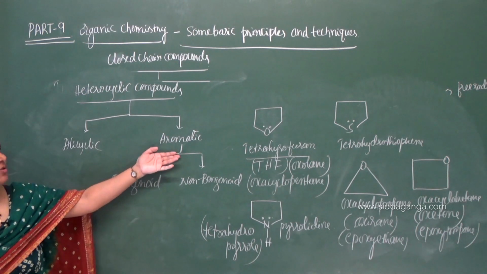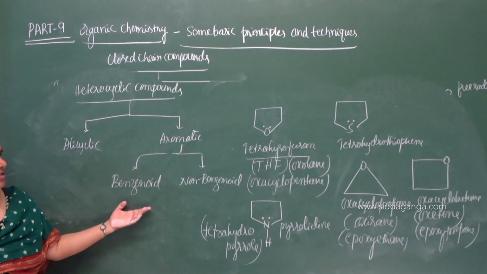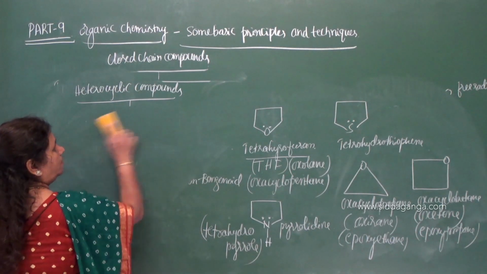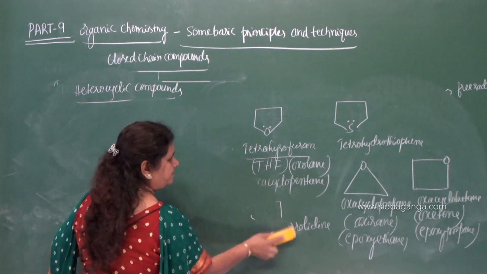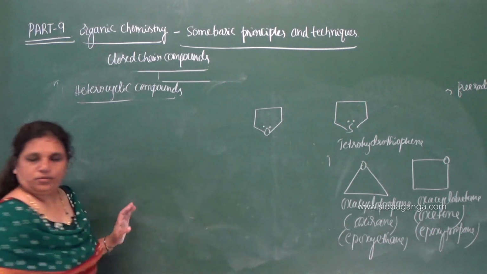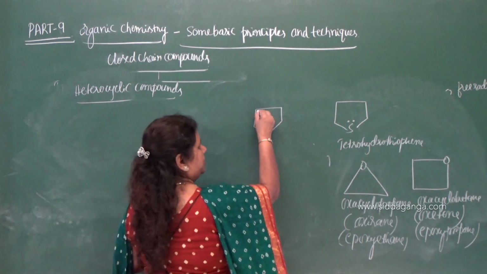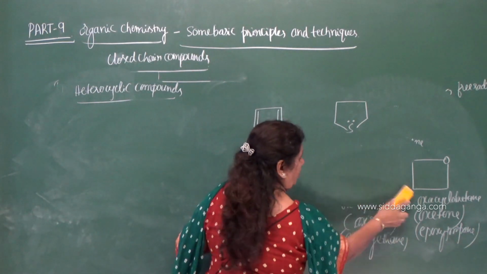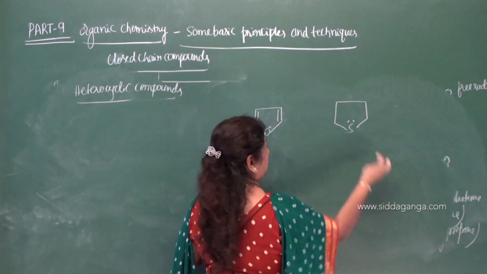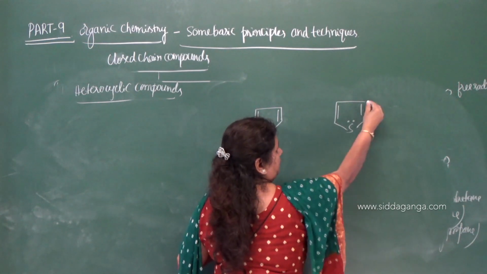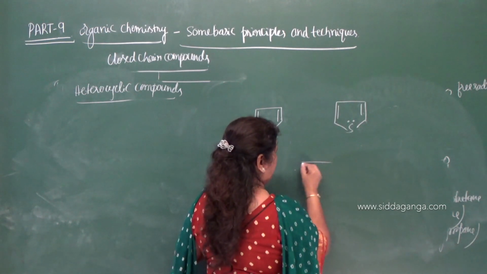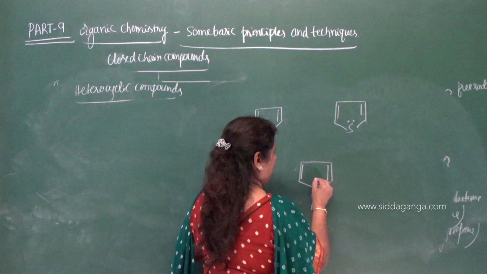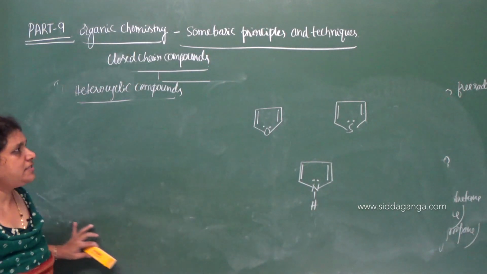Now we can move on to heterocyclic aromatic, benzenoid and non-benzenoid. So heterocyclic benzenoid and non-benzenoid. Let me give the example. Now look at the examples. These are the examples for heterocyclic non-benzenoid. These are the examples.